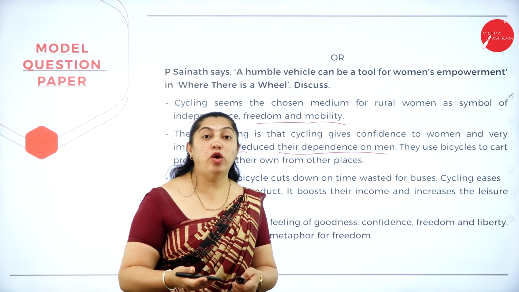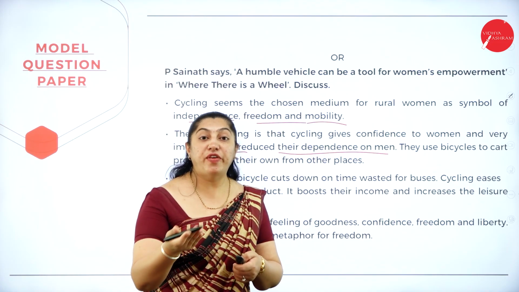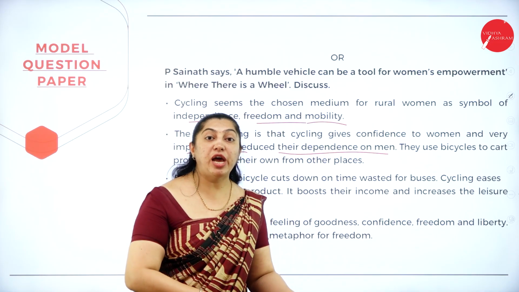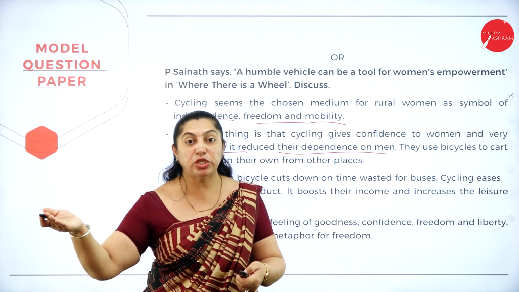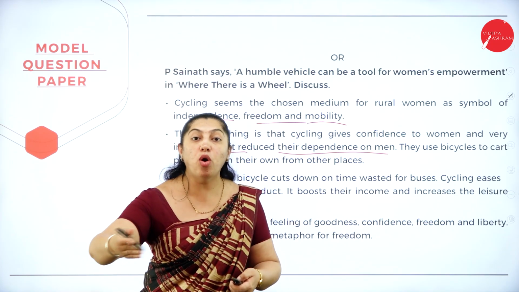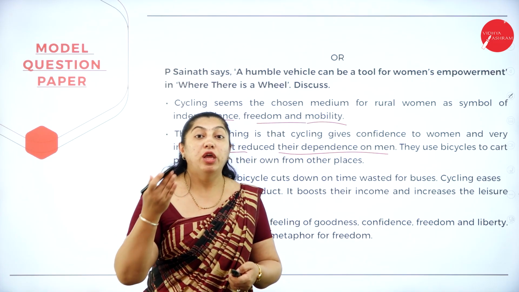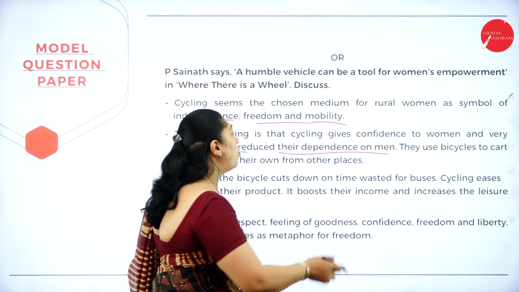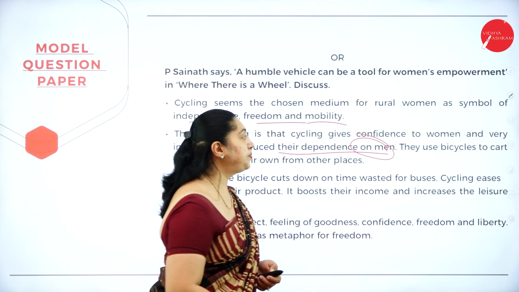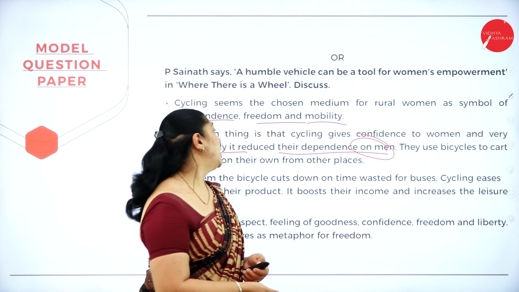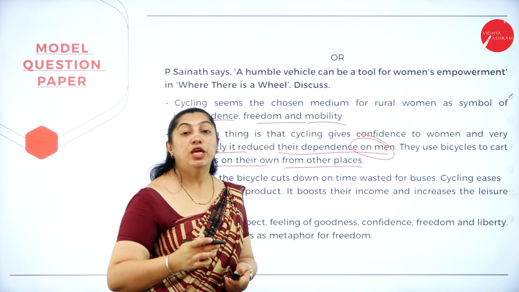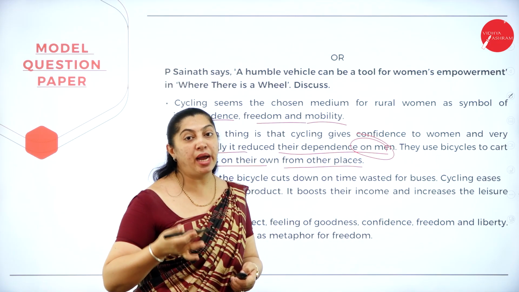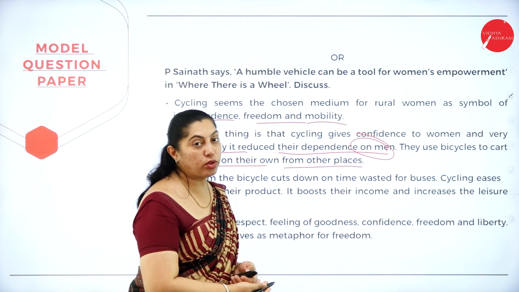Because they have to depend on their husband, brothers, father, whoever it is, to travel from their house to the bus stop, and from there to the next bus stop. They have to wait, they have to walk a longer distance. So if they knew the bicycle, they wouldn't need to depend on the men. They use bicycles to cart provisions on their own from other places, to sell their products and come back. The bicycle was very important for them.